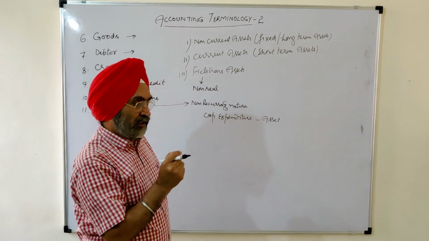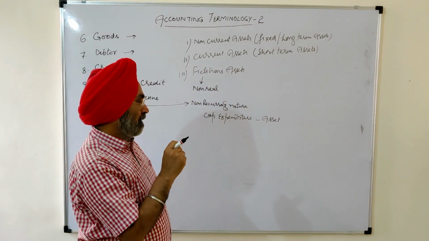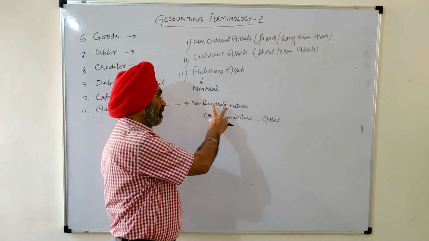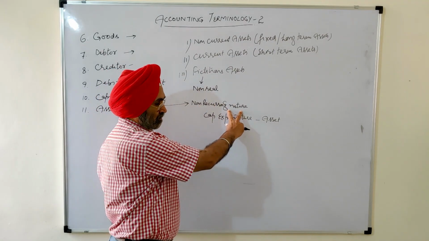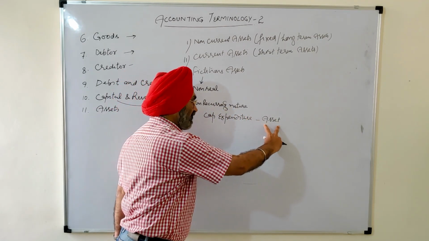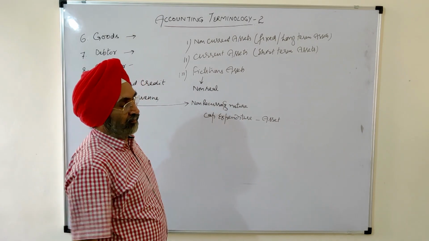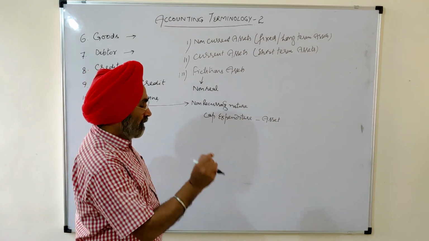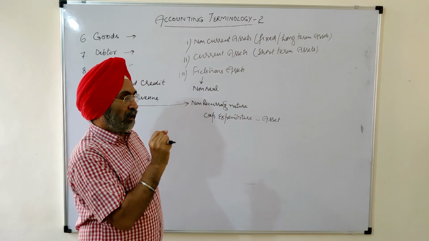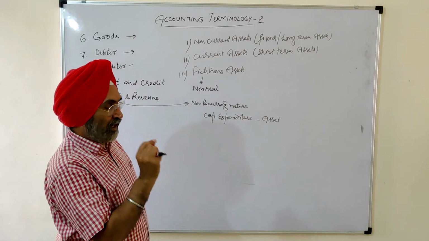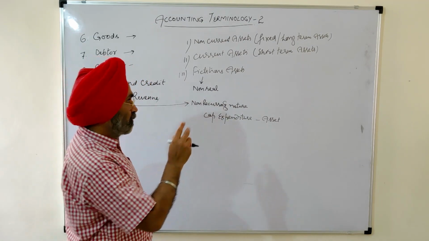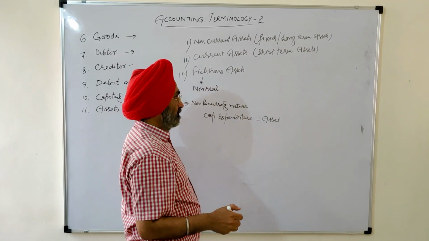So I am repeating the point. All the payments of non-recurring nature are our assets. The payments which you don't repeat every year are our assets, and we write them on the asset side of the balance sheet. Now I give you two examples of fictitious assets.